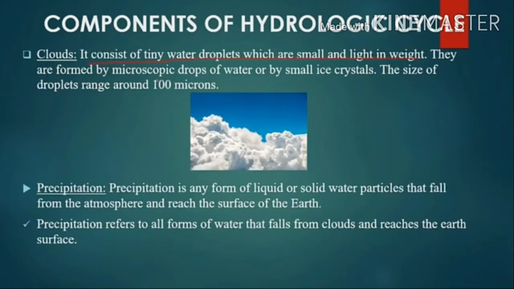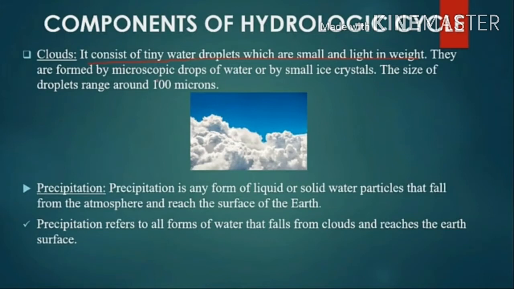Clouds. Clouds consist of tiny water droplets and ice particles, which are so small and light in weight. Clouds are formed by microscopic drops of water or by small ice crystals. So we cannot see them with the naked eye; through a microscope we can see clearly. The size of the droplets generally ranges from a couple of microns to 100 microns. They are very tiny particles. When the size of water droplets exceeds 100 microns, they become raindrops.